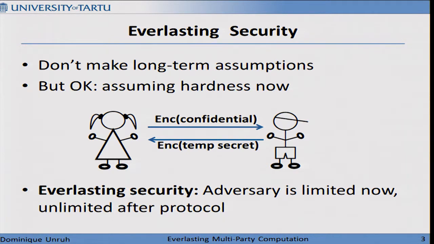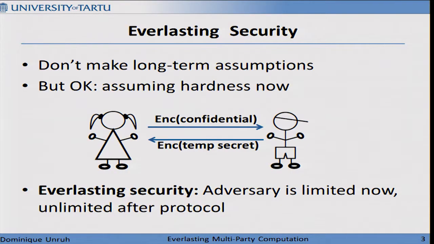And because of this observation, I would advocate to use everlasting security. So everlasting security means that we don't even try to make any long-term assumptions about our crypto. The only thing we assume is that whatever we use now is hard now. For example, if I encrypt a message, send it over the network, I will not even try to assume that the adversary can't decrypt it in a year. All I want to assume is that the adversary cannot decrypt it right now.